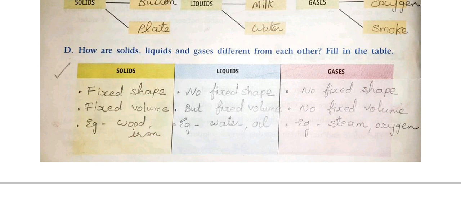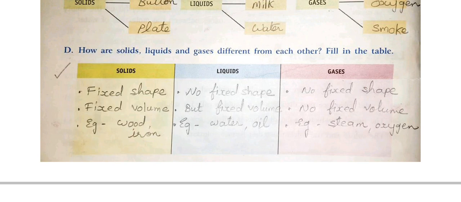Okay, now question D. First, solids: fixed shape. So in short I wrote fixed shape. Second point, fixed volume. And the examples: wood, iron, stone, button, plate, anything you can write.